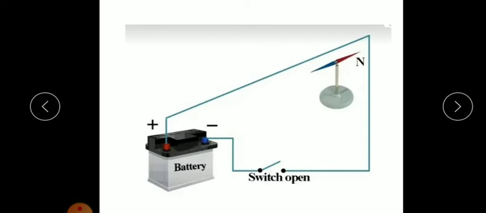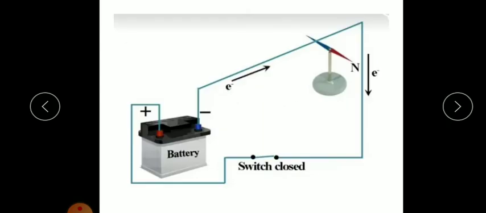So from this, he concluded that whenever a current passes through this conductor, it produces a magnetic field, and due to this magnetic field, the magnetic needle deflected.